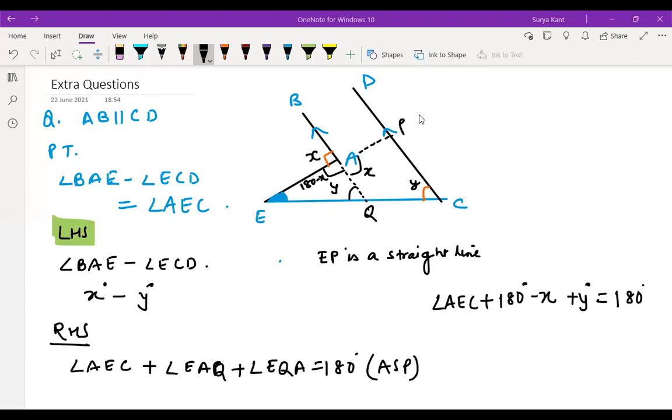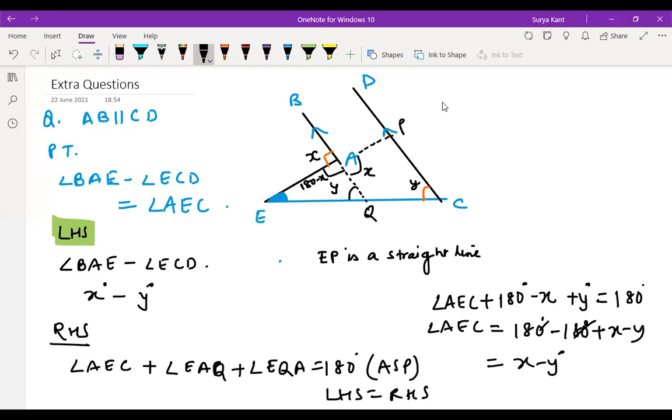No, it's not over. Wait. Now angle AEC is equals to 180 degree minus 180 degree plus x minus y. So you are getting x minus y only. So LHS is equals to RHS. Is it clear, Nihar? Yes, sir, I understood. So you can't say that is 90 degree, because so many questions they'll mention like that, but don't assume anything in geometry.